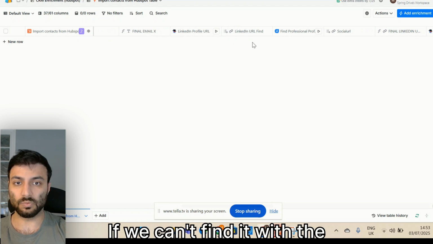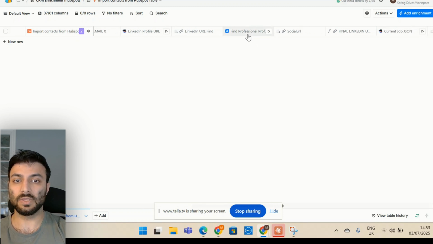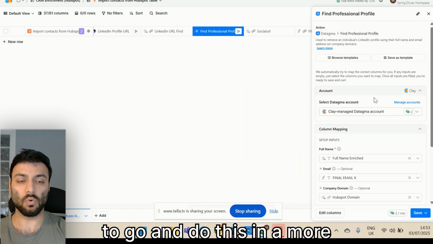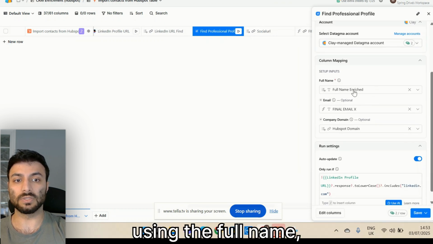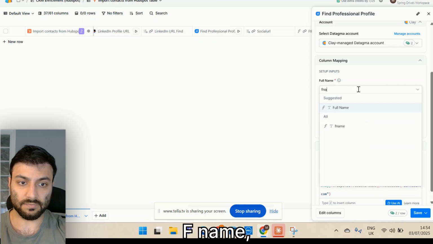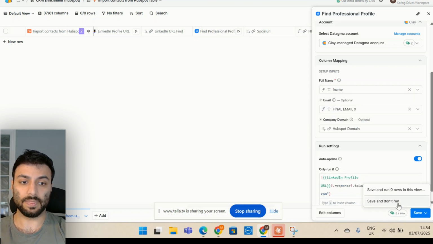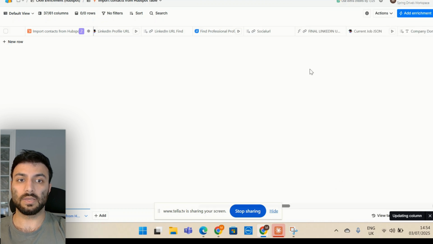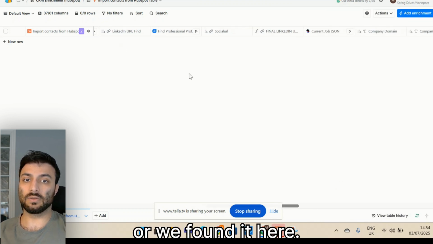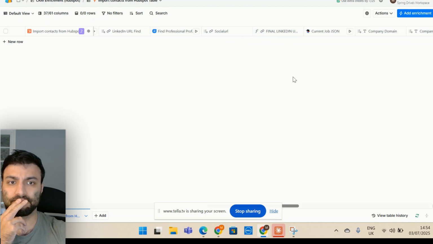If we can't find it with the Clay agent, with the AI agent, then we use Datagma to do this in a more simplified way, where we're using the first name, full name, the final email, and the domain to do that. And then basically, either we found it here or we found it here, and then we put that in the final LinkedIn URL.